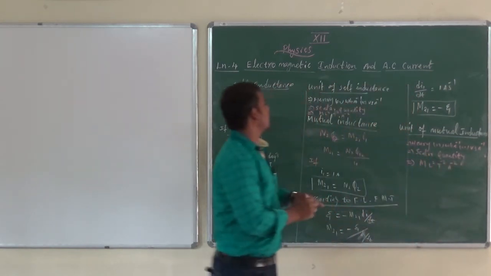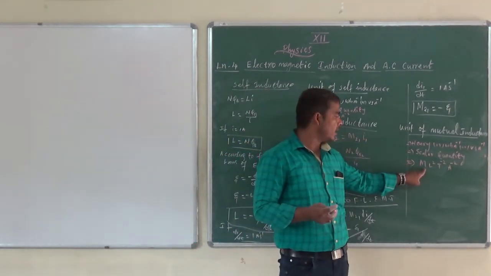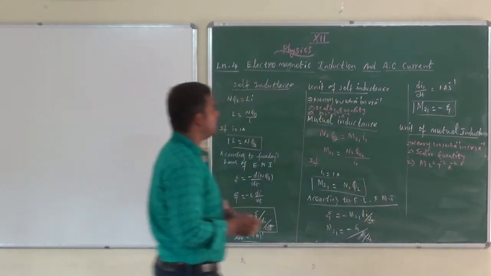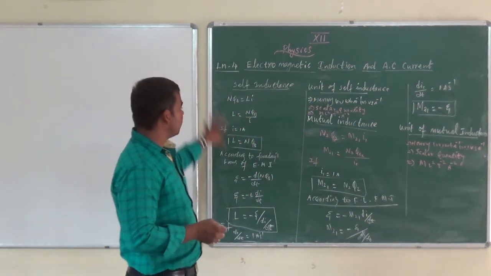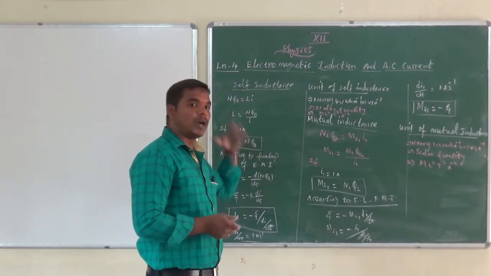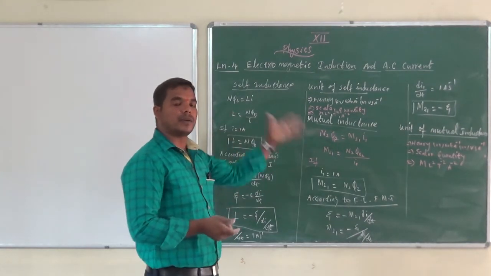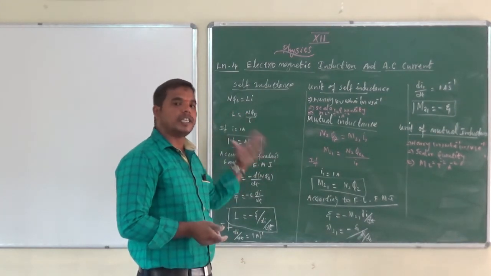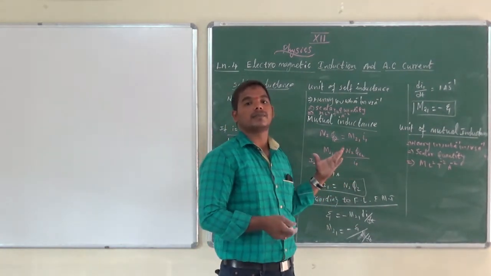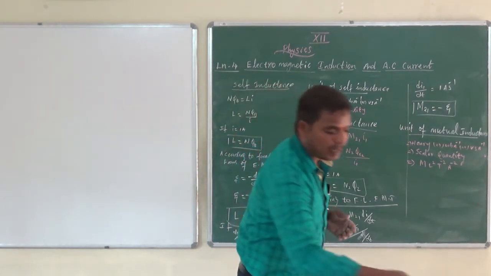If you can't identify these letters, see here, I have written very clearly ML² T⁻² A⁻². Definitely, if you know this equation, you should practice like that when I write on the board. After completing self-inductance and mutual inductance, you write these formulas and check, and you will definitely get good marks. Don't miss the marks in this part. Okay.